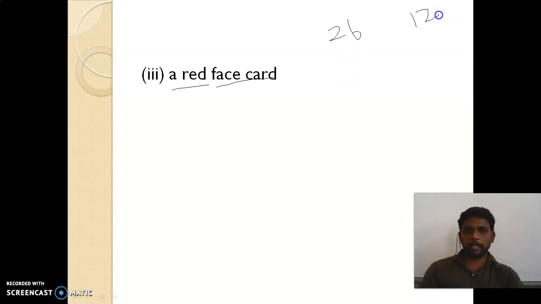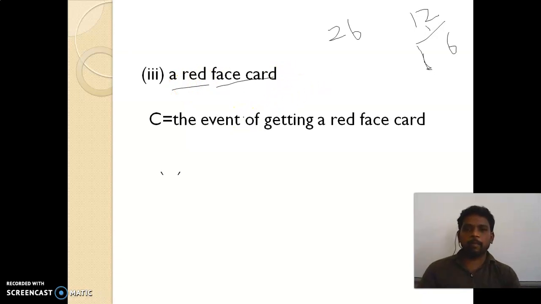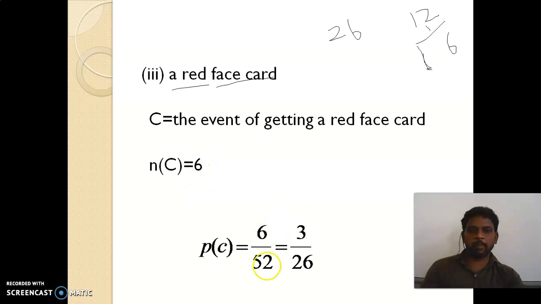Now, we have just seen in the second subdivision that 12 face cards are available. In that, 6 face cards are red and 6 face cards are black. Here they are asking only for red face cards. So the total number of face cards is 12, out of which red color face cards are 6 and black color face cards are 6. They are asking red color only, so n of c equal to 6. Therefore the probability is 6 divided by 52.